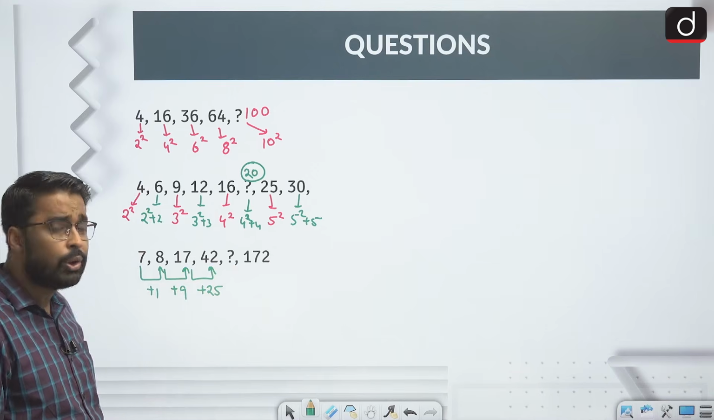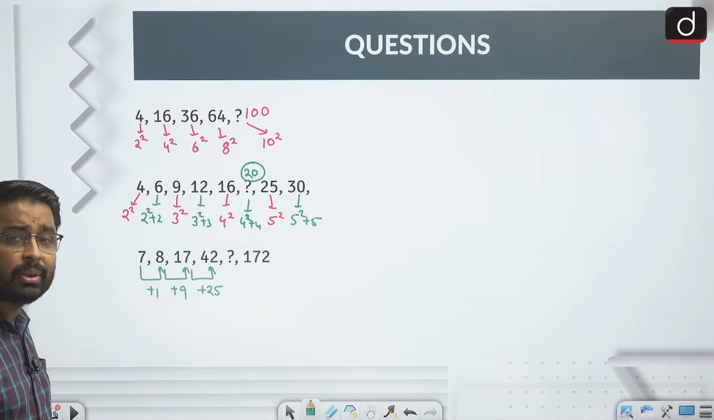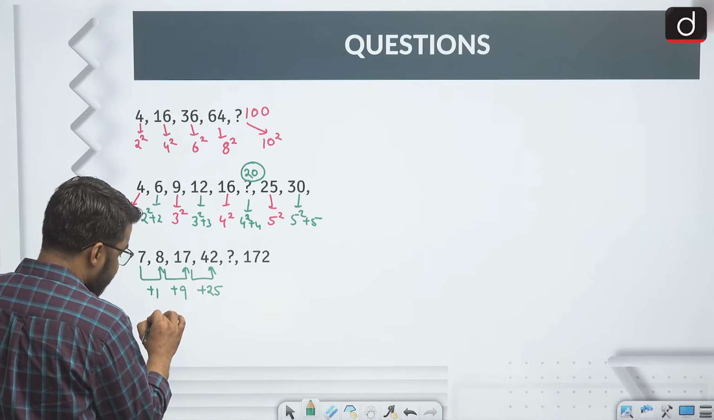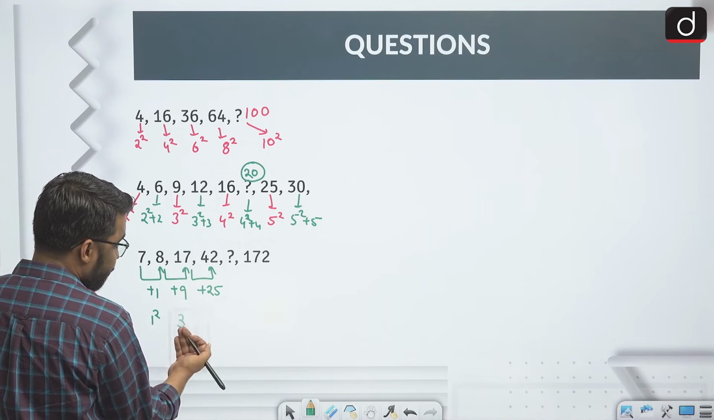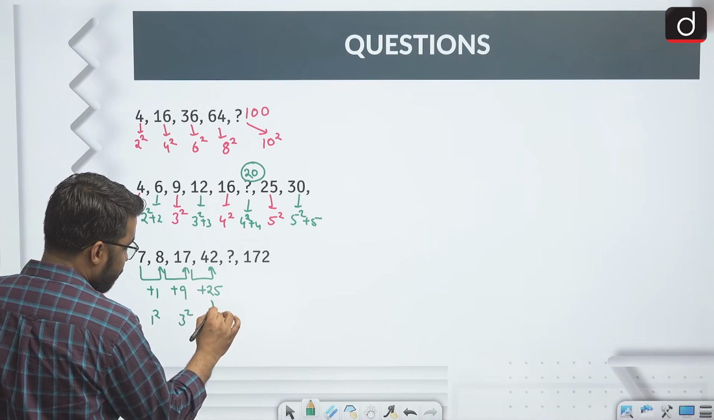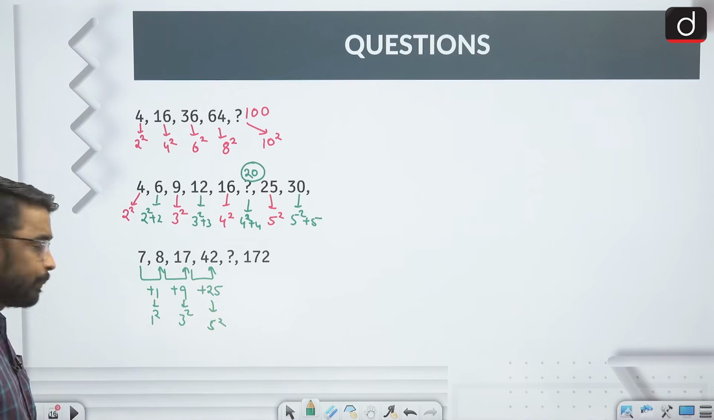Now, if I observe all these addition factors closely, I see that all these addition factors are nothing but perfect squares, because I can write 1 as the perfect square of 1, 9 as the perfect square of 3, right, 25 as the perfect square of 5. So, all these numbers are nothing but perfect squares, right.